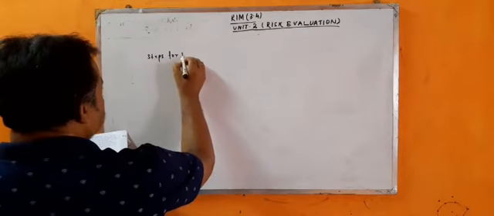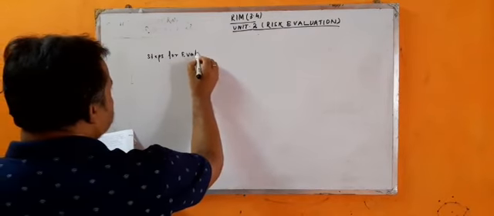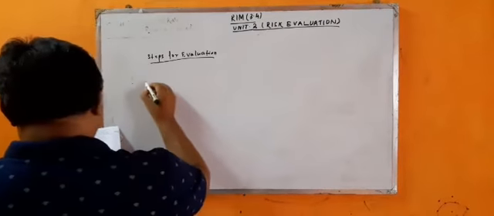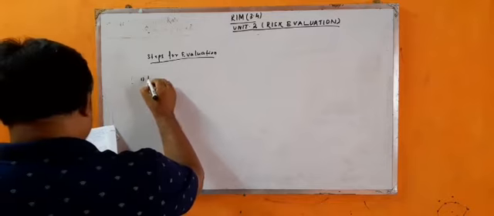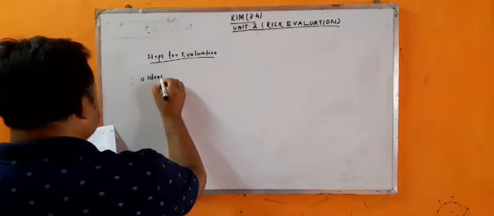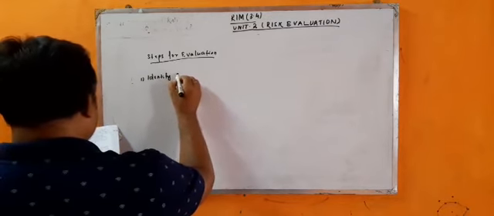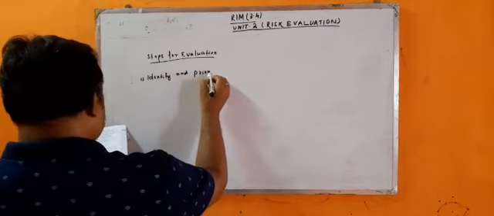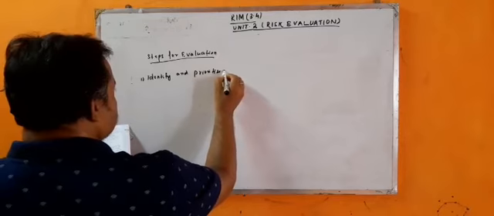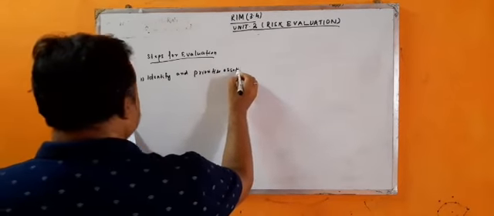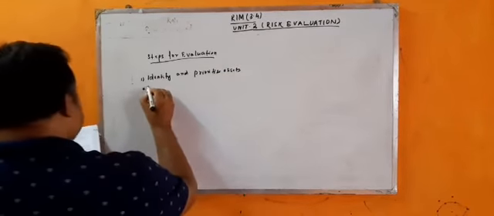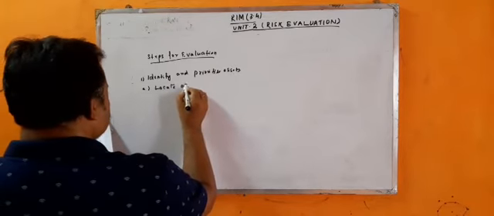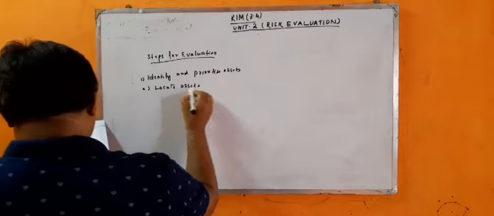Steps for evaluation. When finding the risk, first, identify and prioritize assets. Second, locate assets.